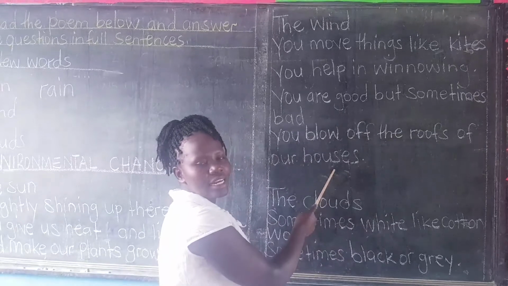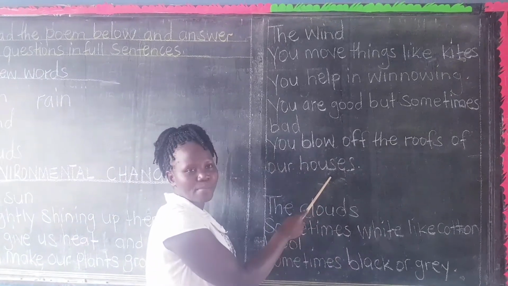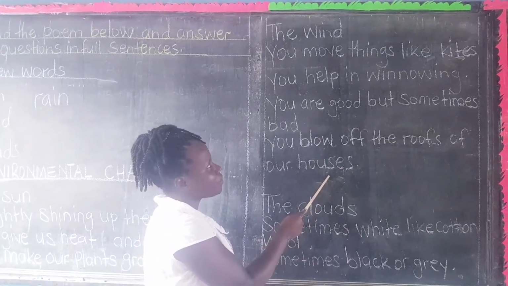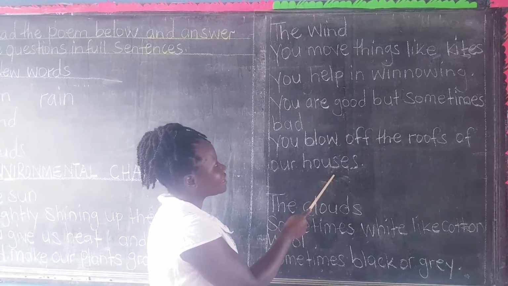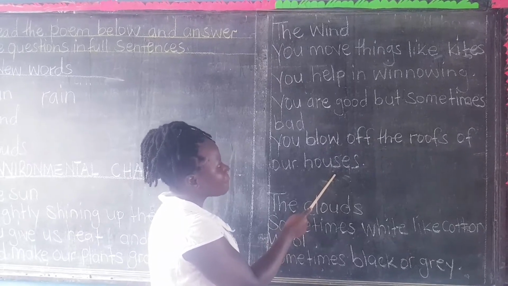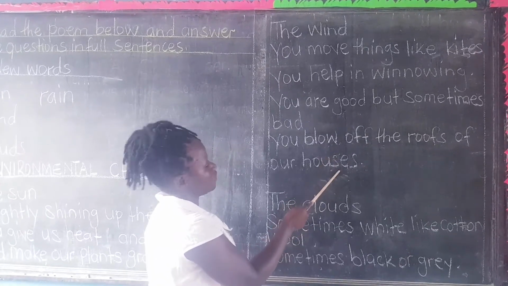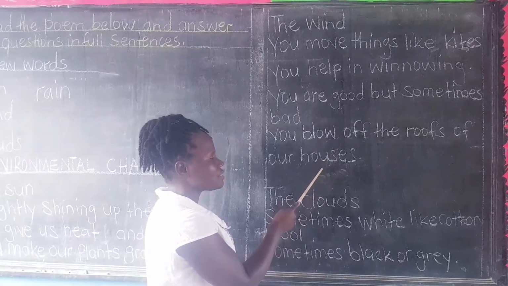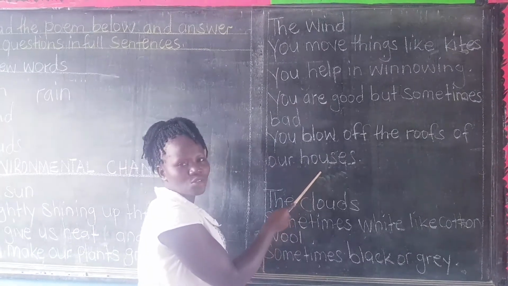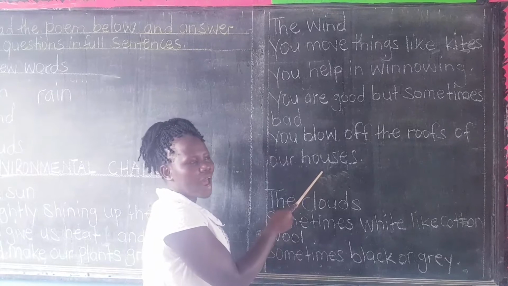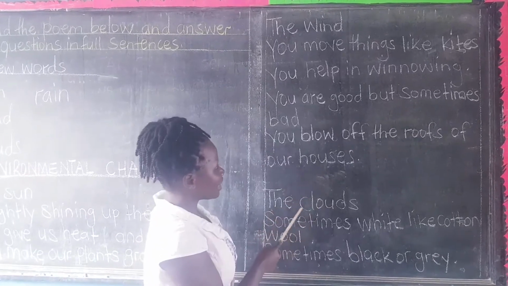The wind is sometimes good, sometimes bad. It is used in winnowing. If you want to move the kite, it helps you to move the kites. But sometimes it blows off the roofs of our houses, which is bad. So the wind has two sides. Bad side and good side. Let us go to another element.